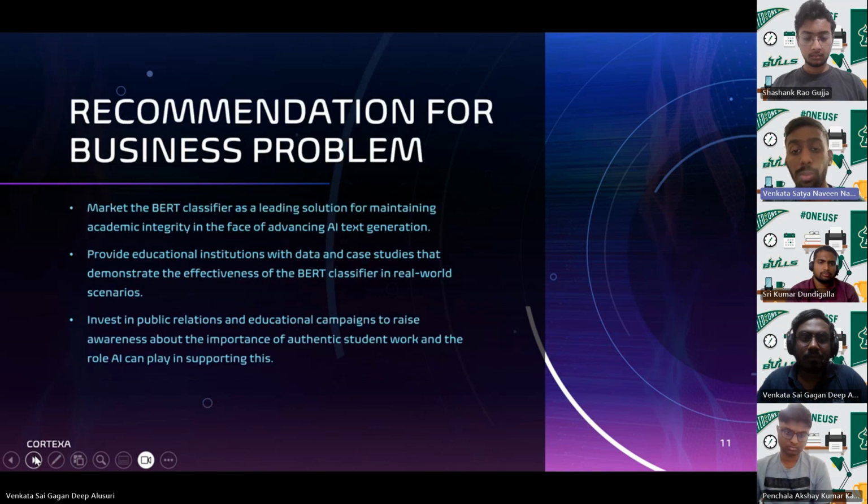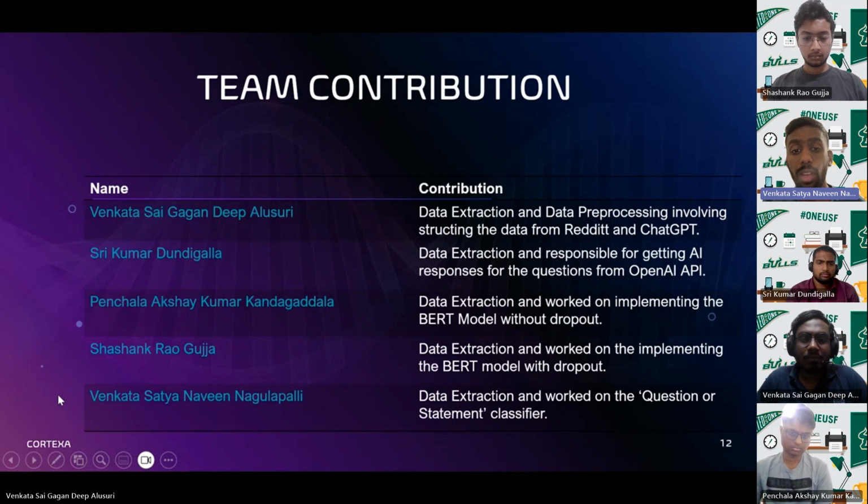Our team contributions were pivotal to our success. Gagan and Srikumar handled data extraction and pre-processing, while Akshay worked on the BERT model without dropout, and Shashank worked on the model with dropout. And I focused on the question or statement classifier, which is from the Hugging Face pre-trained model.